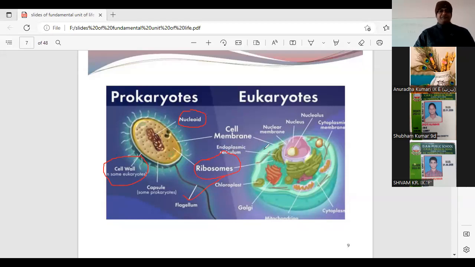But if we compare the eukaryotic cells, a true nucleus is there, nucleolus is also present, then the cell membrane is also there, and chloroplast is present with other cell organelles like Golgi apparatus, mitochondria, endoplasmic reticulum. These all are present in the eukaryotic cell.